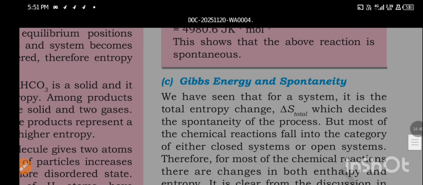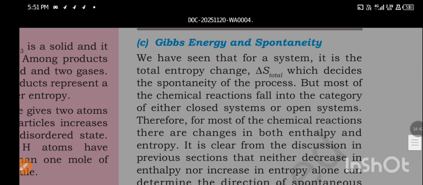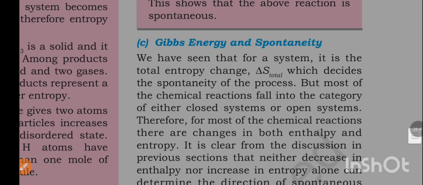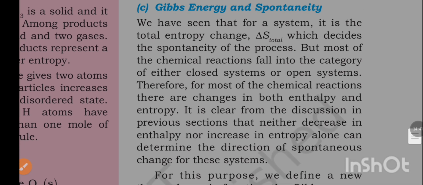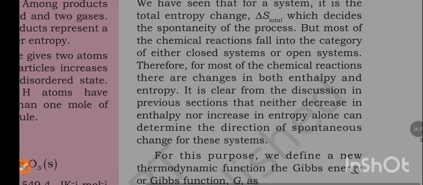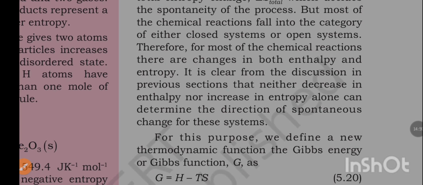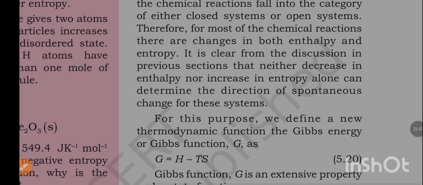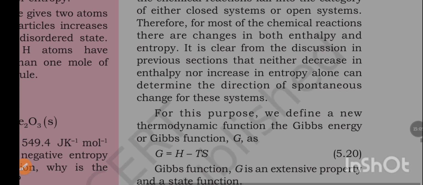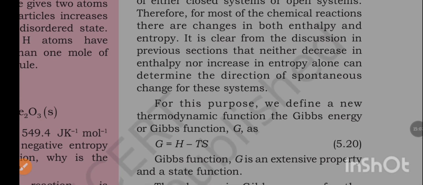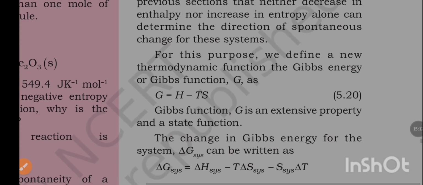Gibbs energy and spontaneity. We have seen that for a system it is the total entropy change ΔS total which decides the spontaneity of the process, but most of the chemical reactions fall into the category of either closed system or open system. Therefore, for most of the chemical reactions there are changes in both enthalpy and entropy. It is clear from the discussion in previous sections that neither decrease in enthalpy nor increase in entropy alone can determine the direction of spontaneous change for these systems.